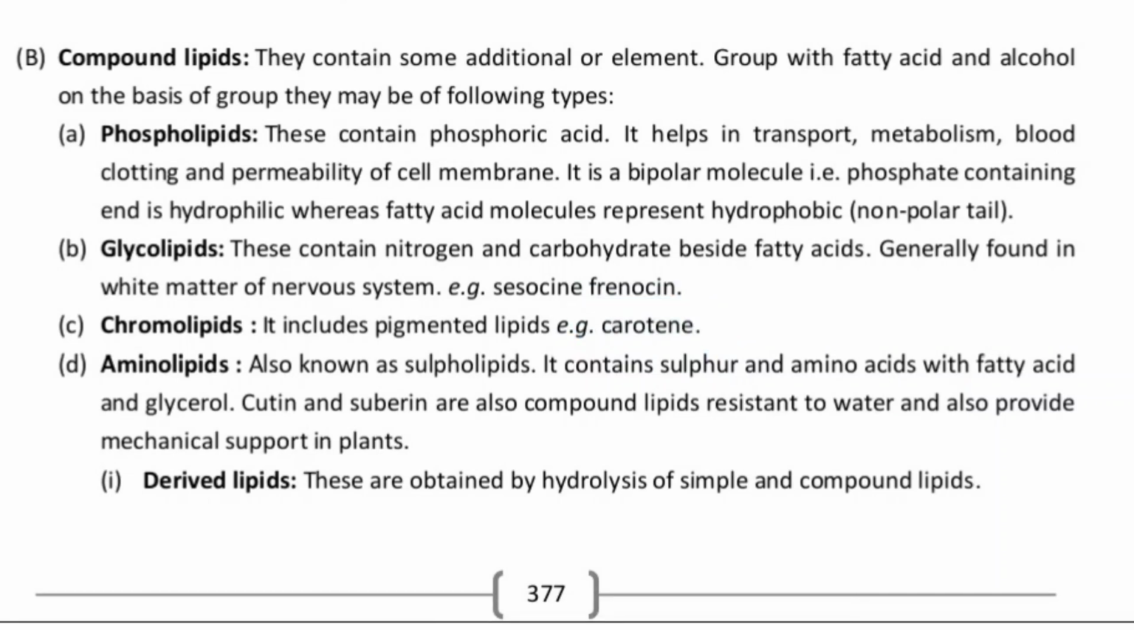And the fourth type will be called aminolipids. In case of the aminolipids, we also know them as sulfolipids. They contain the sulfur and the amino acid with the fatty acid and glycerol. The cutin and the suberin, which are present in the plant, are also compound lipids which are resistant to water, and they are also providing us the mechanical support in the plant. They are waterproof actually because they are lipid in nature, but still they are also providing the mechanical support to the plants.